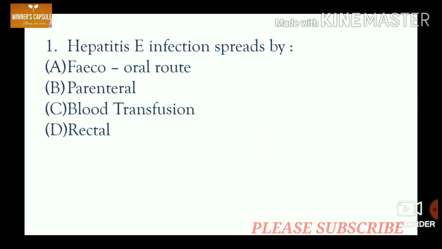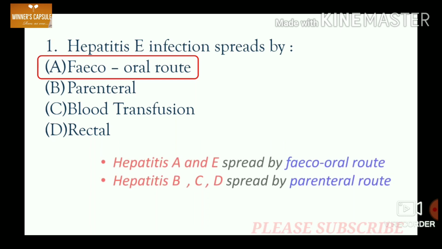Let's move on to the first question. Hepatitis E infection spreads by A. Fecal-oral route, B. Parenteral, C. Blood transfusion and D. Rectal. Answer is option A. Fecal-oral route. Hepatitis A and hepatitis E spread by fecal-oral route, whereas hepatitis B, hepatitis C and hepatitis D spread by parenteral route.